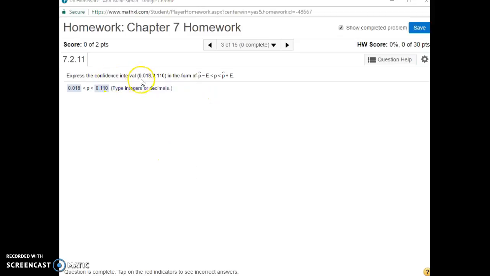So here's another example. Express the confidence interval 0.018 to 0.110 in the form of p hat minus the error, p hat plus the error. And so remember, the smaller number goes first, that 0.018. The larger number goes next, 0.110. That's all they're looking for in that problem.